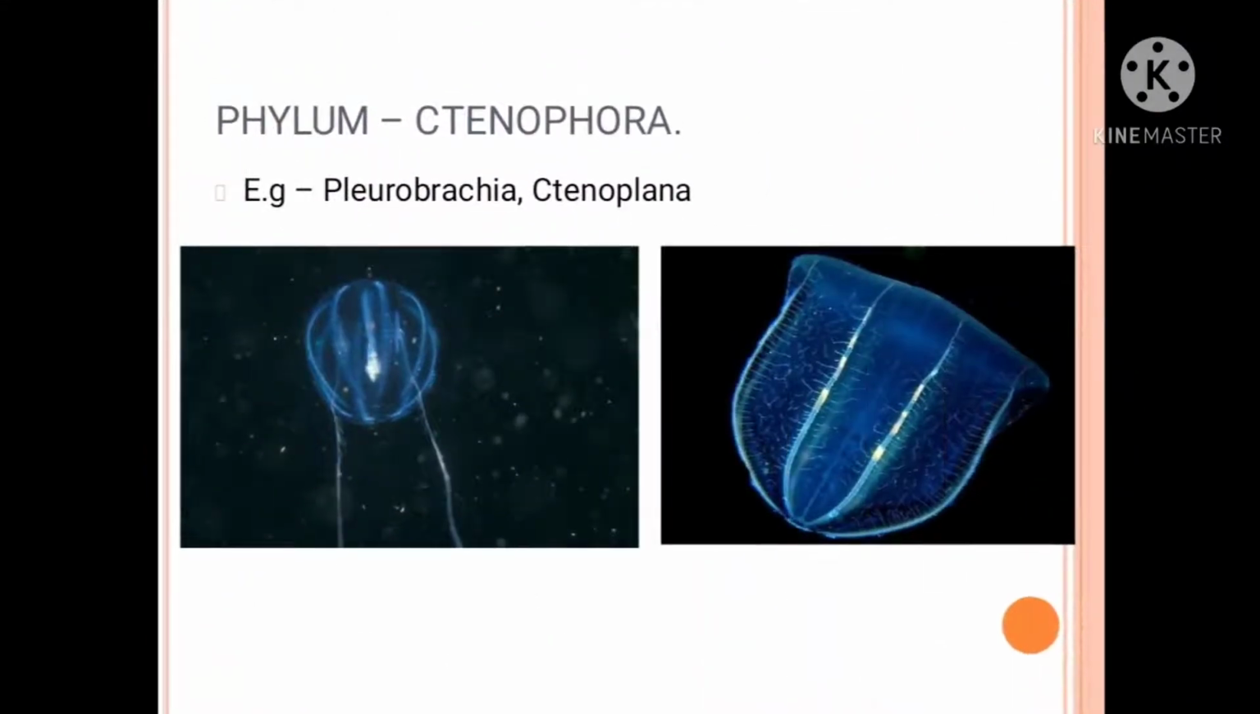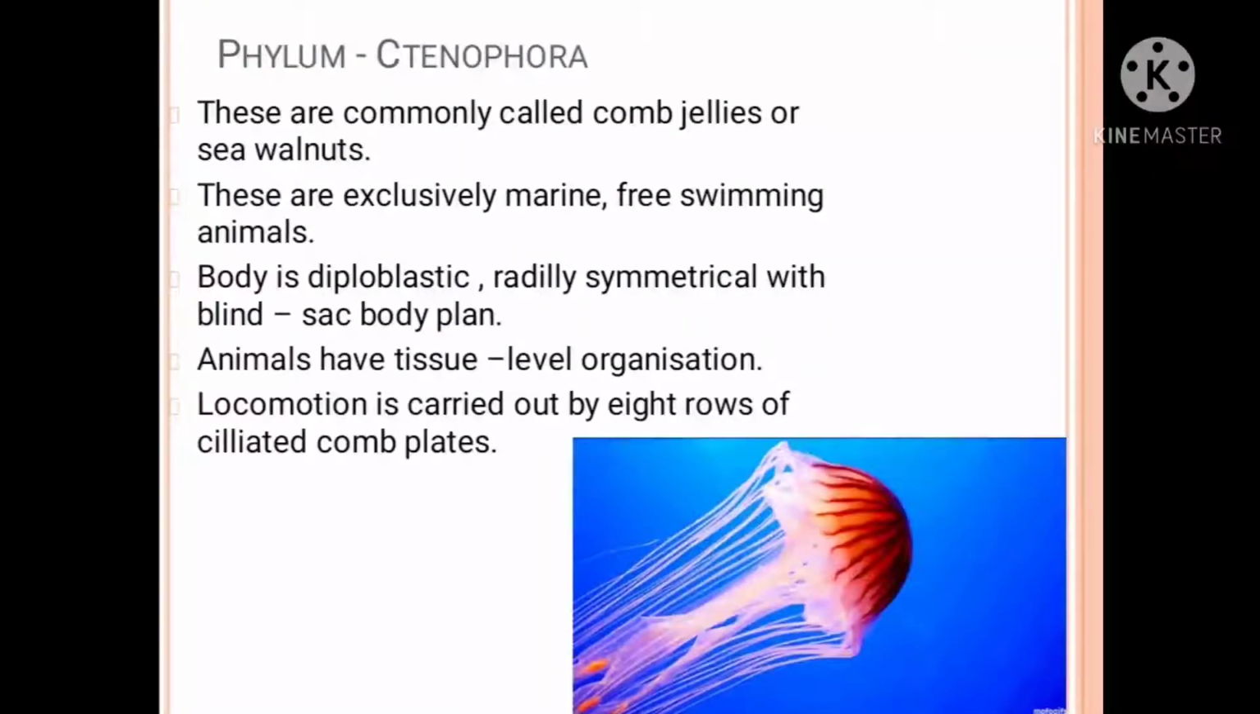Now the next phylum is Ctenophora, and here I have shown two examples: the first is Pleurobrachia, the second is Ctenoplana. Now let's study the characteristics. These are commonly called comb jellies or sea walnuts. These are exclusively marine, free swimming animals. The body is diploblastic, radially symmetrical with a blind sac body plan. Diploblastic means it is made up of two germ layers, ectoderm and endoderm.